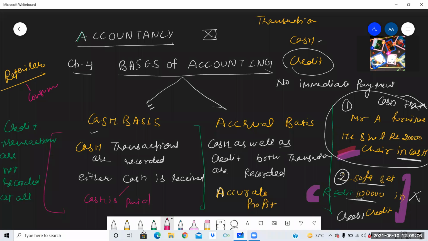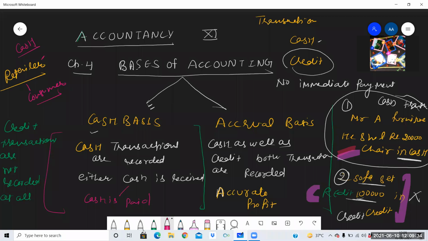Whenever you want to buy grocery items, any footwear, any sweets, all those persons who are selling these items directly to you are known as retailers. So retailers are mostly selling their goods in cash. Clear?